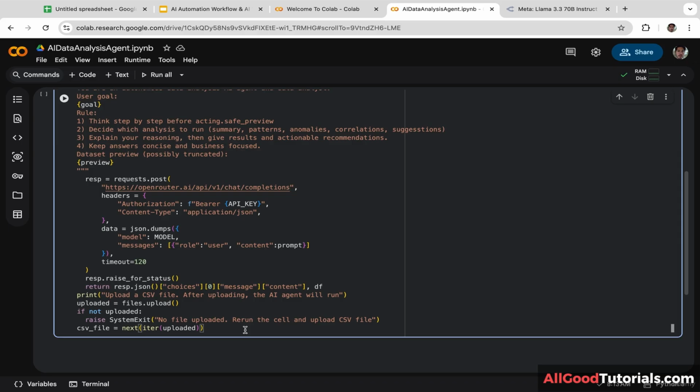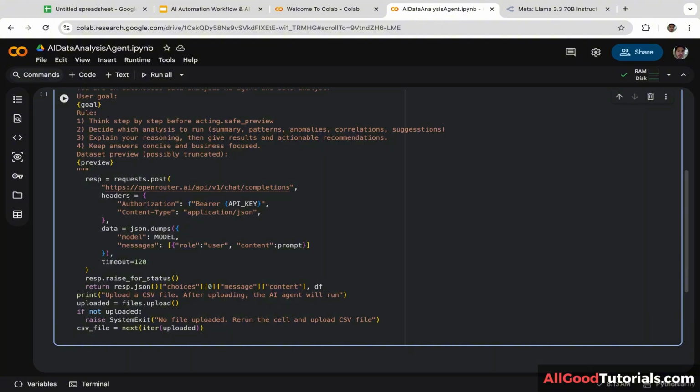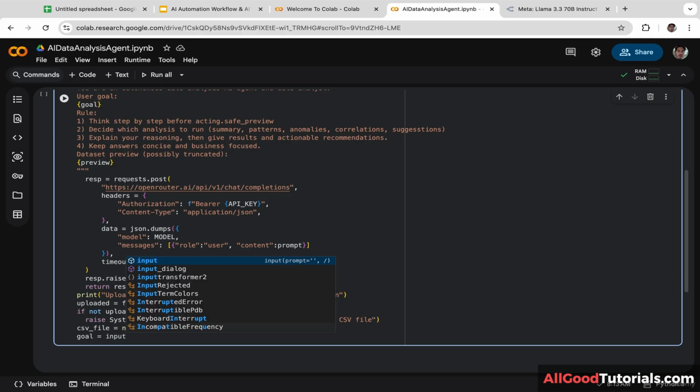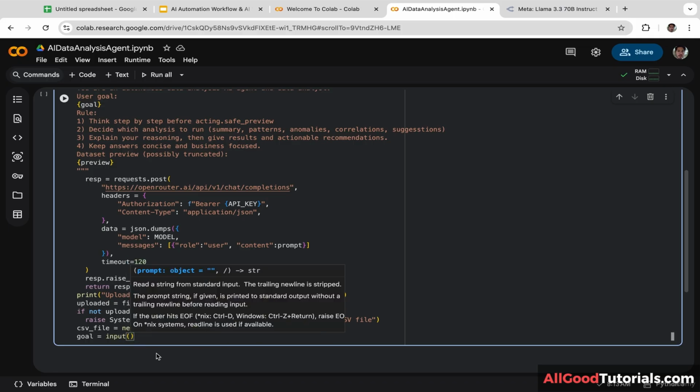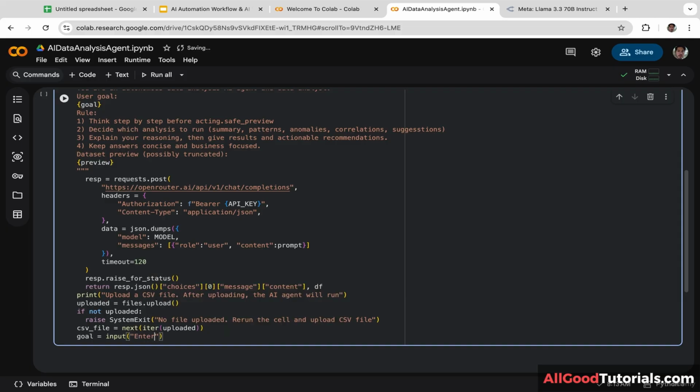Then after that, we are going to request the user to enter the analysis objective. Let's create a new variable. I'm going to name it goal. And to get user input, we are going to use the input function. Enter one line objective for the AI agent. Next, we are going to add .strip.